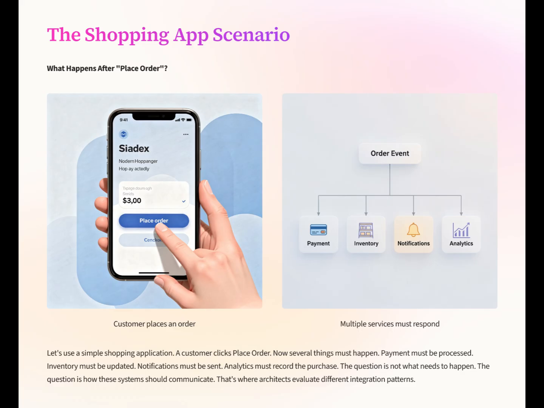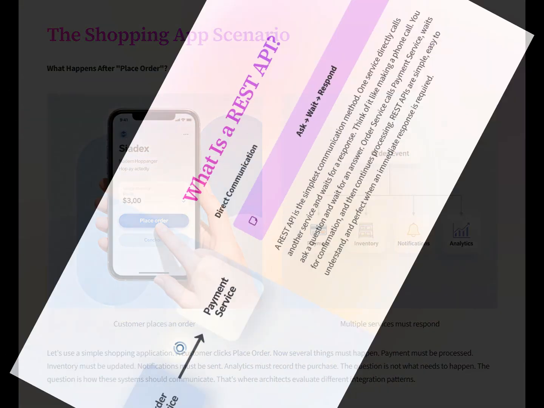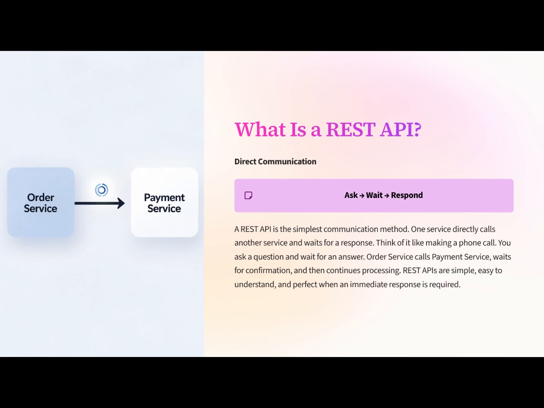The question is not what needs to happen. The question is how these systems should communicate. That's where architects evaluate different integration patterns. A REST API is the simplest communication method. One service directly calls another service and waits for a response.